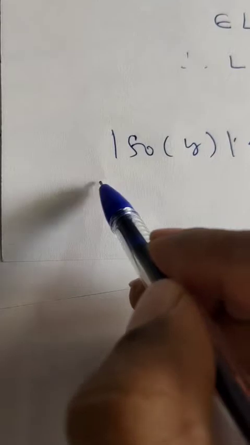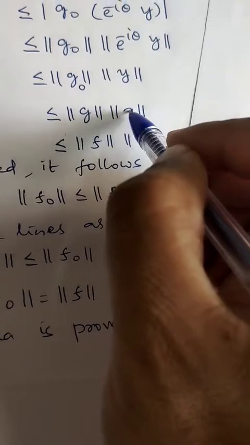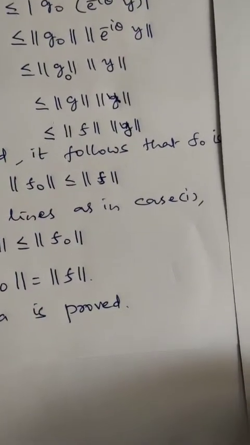So if you take supremum of mod of f naught of y, where y belongs to M naught, this is norm of f into norm of y.